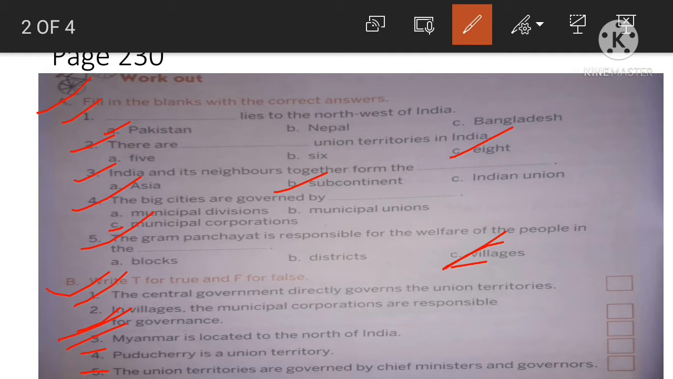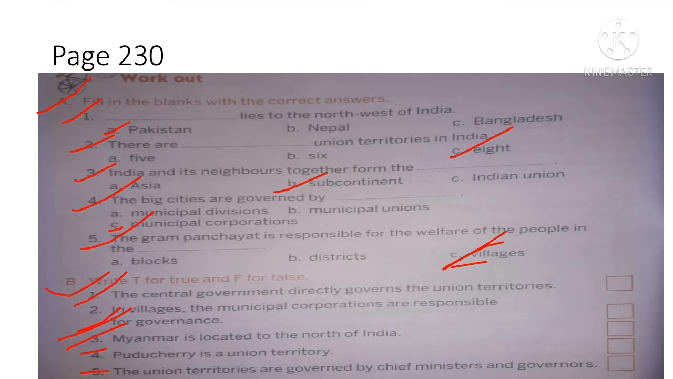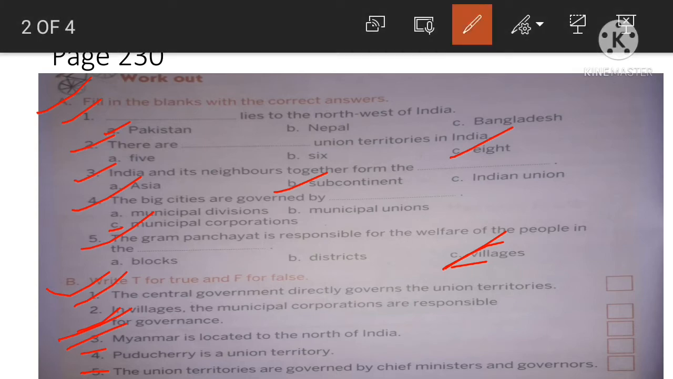Next, question number 5. The union territories are governed by the chief ministers and governors. The answer is false. Why? Because the union territories are governed by the central government. They are not governed by the chief ministers or governors.